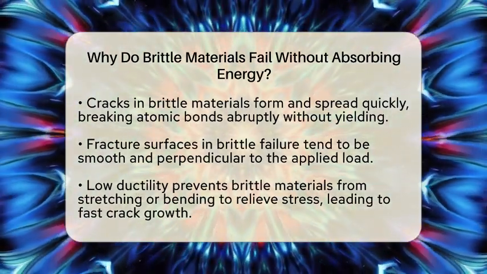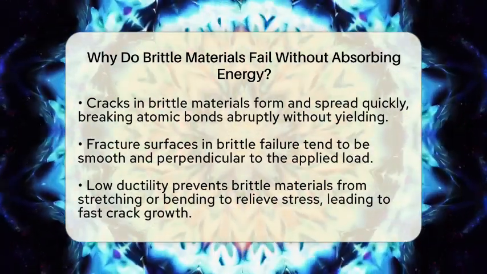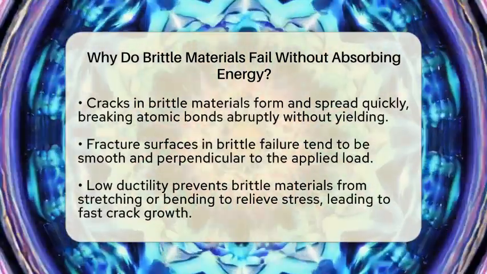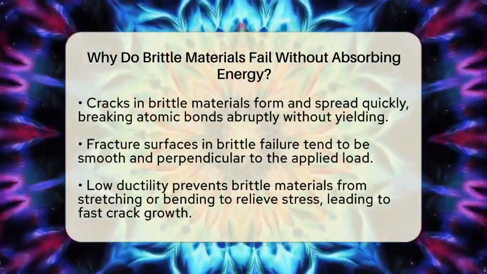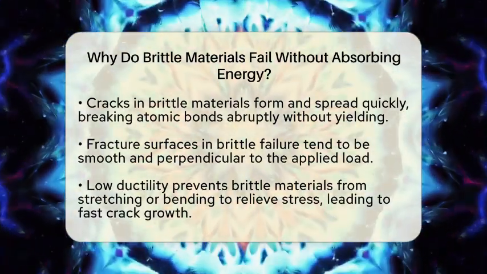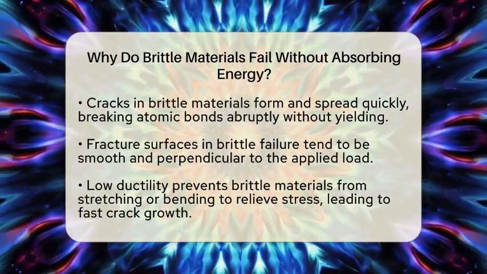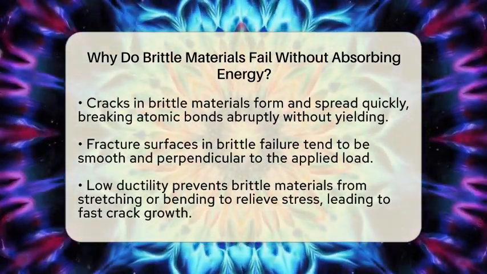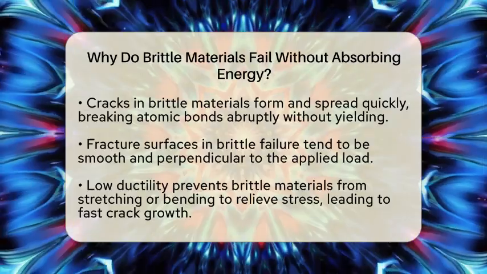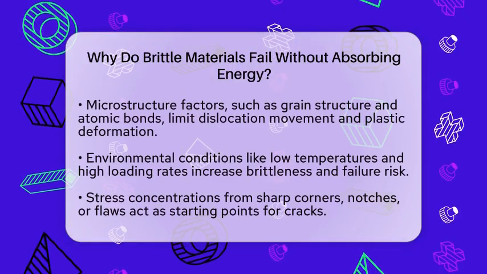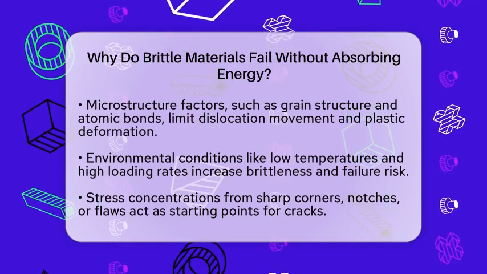Several factors make brittle failure happen so suddenly. First, brittle materials have low ductility, meaning they cannot stretch or bend to relieve stress. They cannot deform plastically to absorb energy, so cracks initiate and grow fast. Second, their microstructure plays a role. The grain structure and atomic bonds do not allow dislocation movement, which is necessary for plastic deformation. Without this, energy absorption mechanisms are limited.